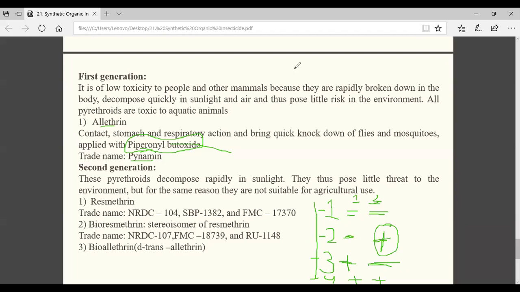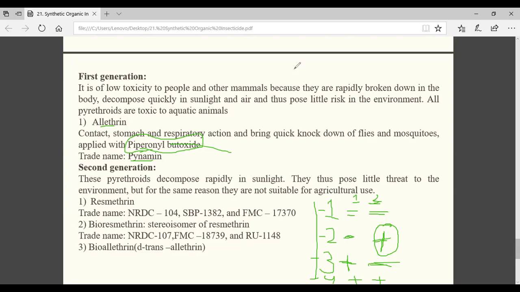Tell me the concept, don't give me an example. In the last class I told you and you forgot. Sir, a toxic compound, when it is added with another toxic, increases the toxicity. That is potentiation or synergism?